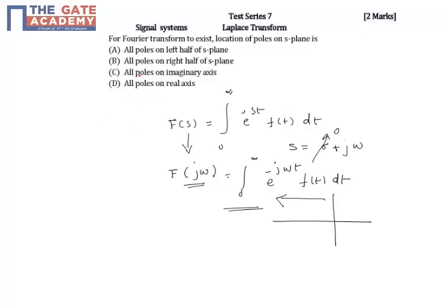So from the options, if you see here, this is on the left of the S-plane, this is fine. So this will not be, because this is for an unstable system. If it is on the imaginary axis, then the system is not stable, because this is marginally stable. So this is also wrong.